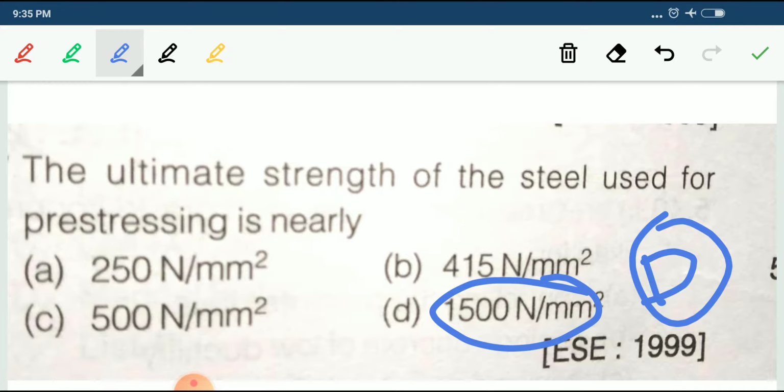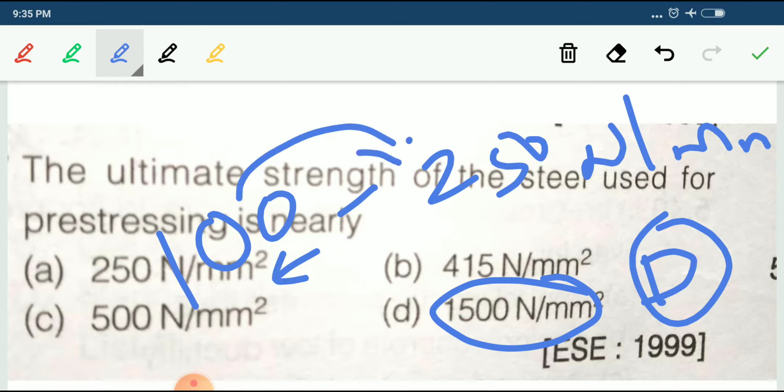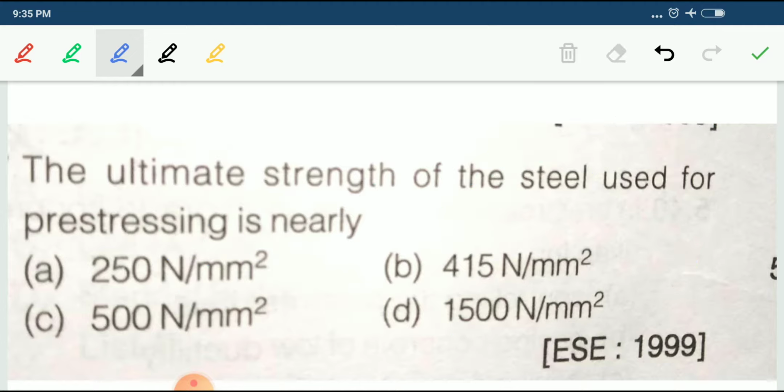Usually in pre-stressed concrete members, the losses that happen are in the range of 100 to 250 Newton per mm square. If you are using only 250 Newton per mm square, all of it will be lost to the losses, and no extra stress will be available in the steel, in the tendons. That's why the maximum ultimate strength of steel used for pre-stressing is in the range of 1500 Newton per mm square. You have to remember this one.